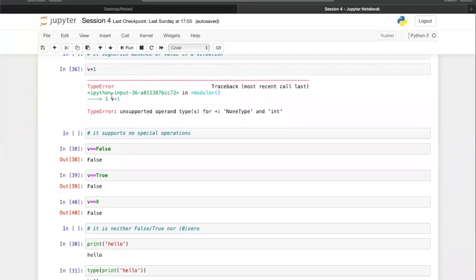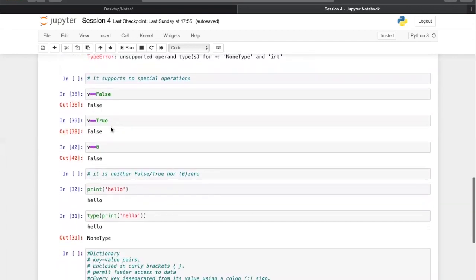So if you try to add something to this none type, it has nothing in it, and if you try to add an integer to it, that's not possible. You can add an integer to an integer, but v is not an integer. It's none. It's none type. You cannot add an integer to a none type. So that's what it is trying to say. So none type is a type which has nothing in it. It's not an integer. It's not a string. So if you try adding a string or a number to it, it will say it cannot do that because you cannot add an integer to a none type.